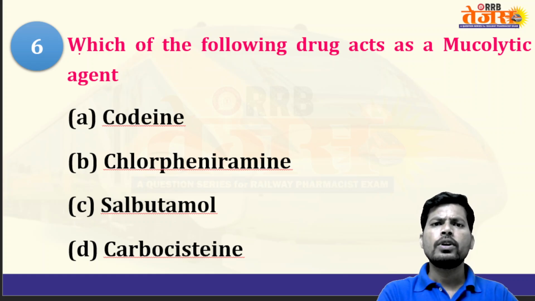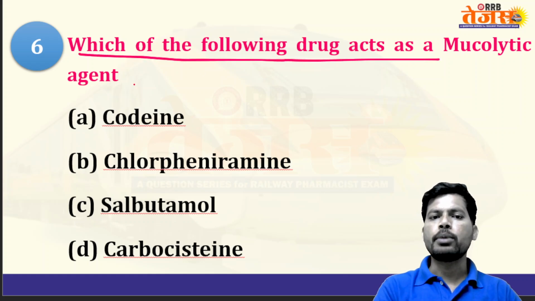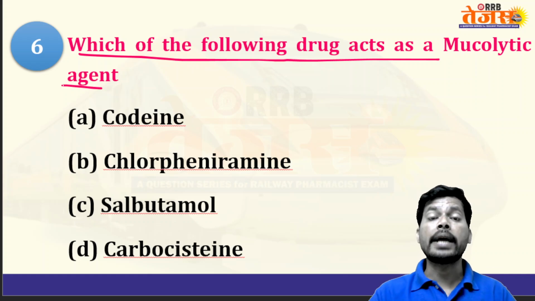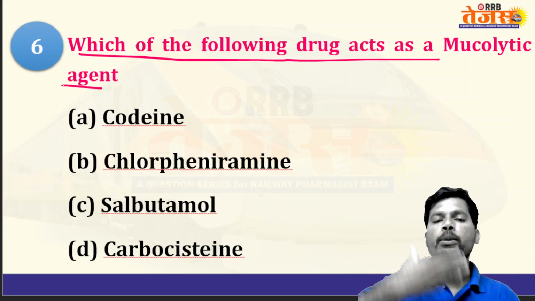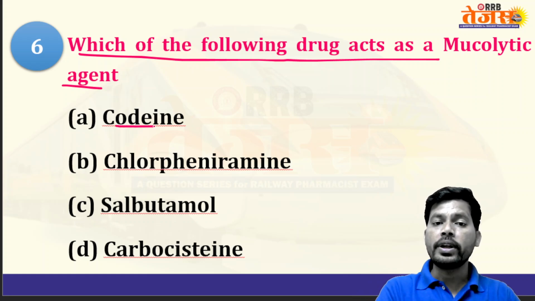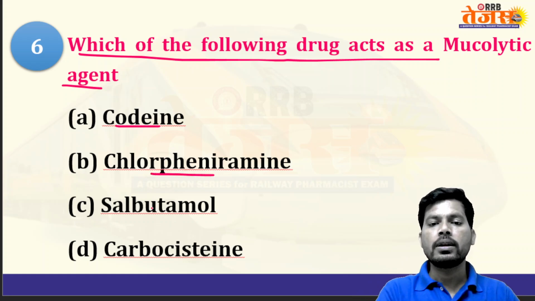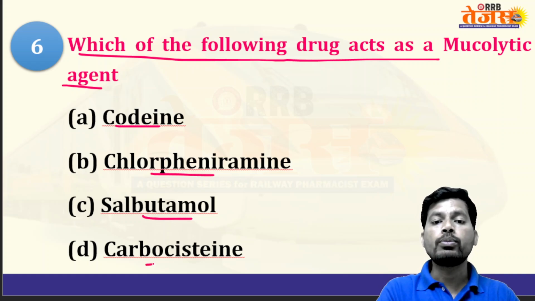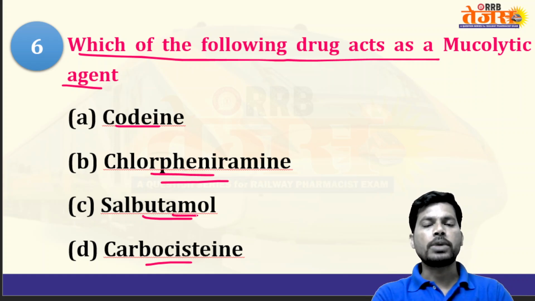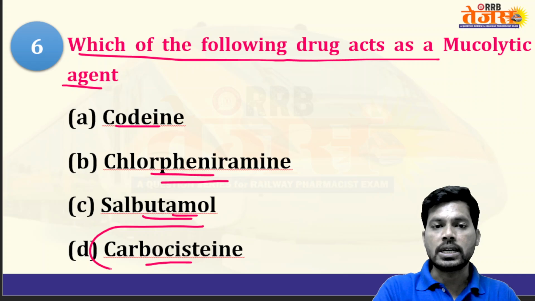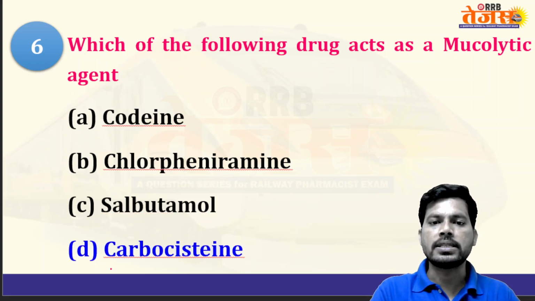The next question: which of the following drugs acts as a mucolytic? A mucolytic breaks down the thick mucus, makes it thin and eliminates it from the body, making air passages free. The options are codeine phosphate, chlorpheniramine, salbutamol, carbocisteine. Codeine is an opioid derivative that suppresses the cough center. Chlorpheniramine is an antihistamine, an H1 receptor blocker. Salbutamol is a beta 2 receptor agonist. And carbocisteine is a drug that acts as a mucolytic.